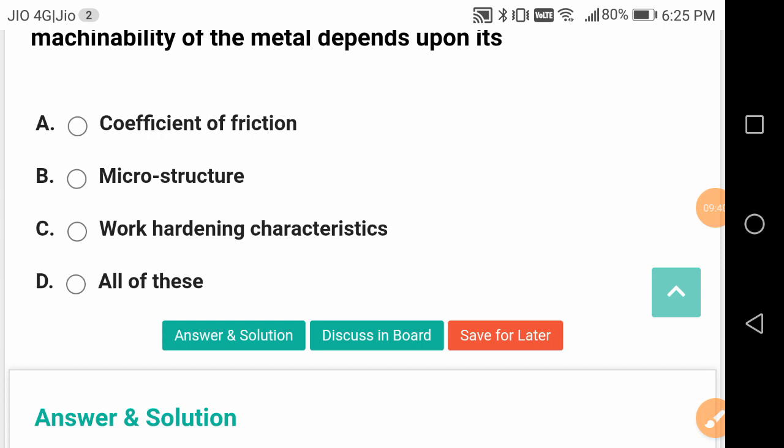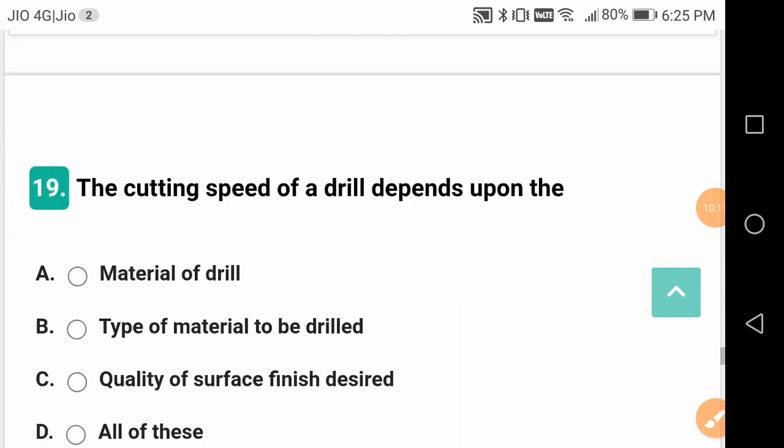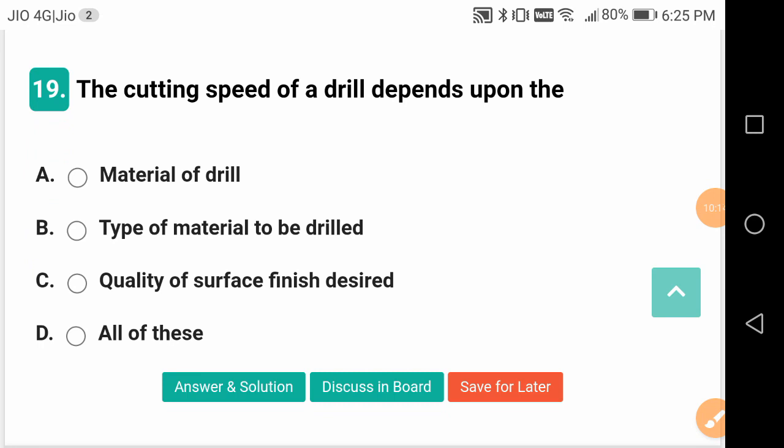Work hardening is going to induce a lot of stresses in the microstructure, and microstructure is going to be badly affected with the phenomenon of work hardening. Microstructure means it can have any phases within it, like martensite, troostite, ferrite, cementite. All those are microstructure phases. In steel, the cutting speed of a drill depends upon what?